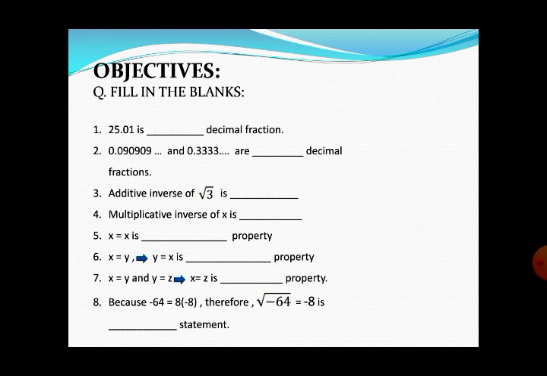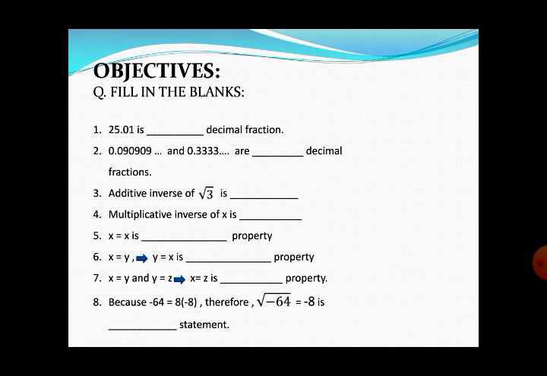Fourth one: the multiplicative inverse of x is. When we multiply two numbers and the product is 1, those two are called the multiplicative inverse of each other. So it is easy to find the multiplicative inverse of x in this situation. Number 5: x is equal to x is dash property. Just identify the name of the property for the elements of the real numbers. As we have discussed, 2 is equal to 2. So this property is named as, you have to write here.